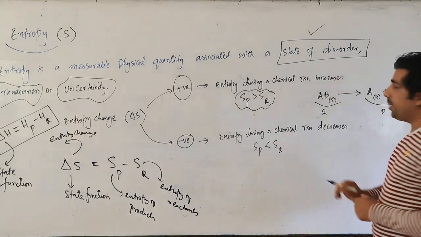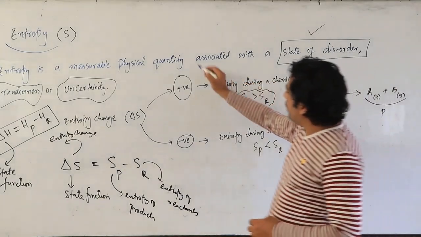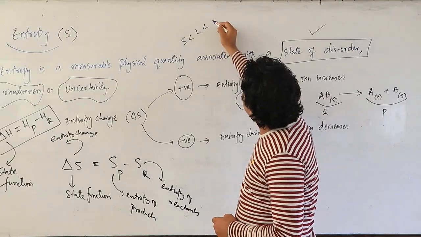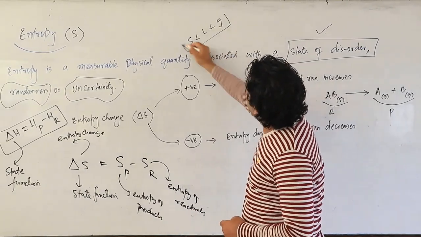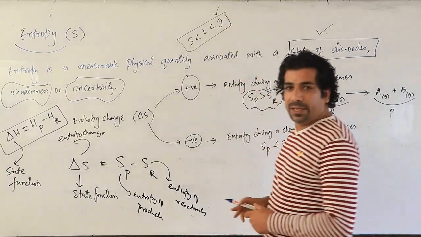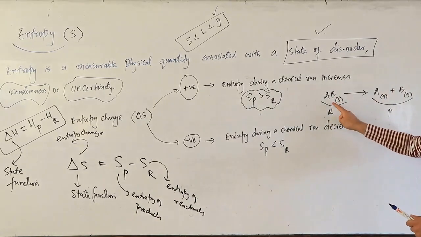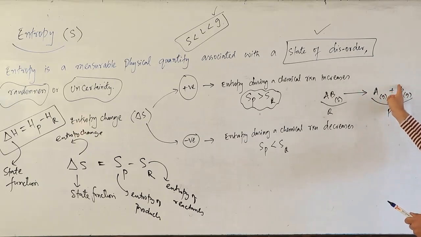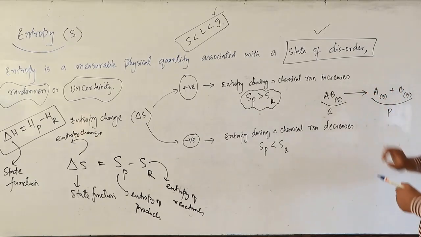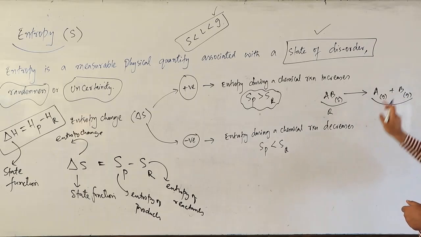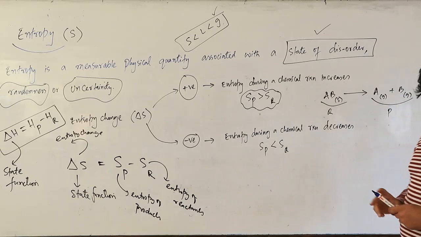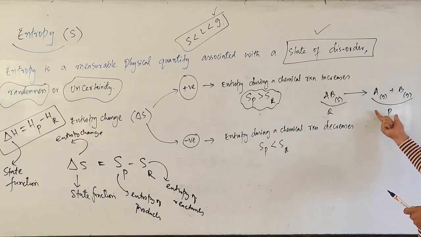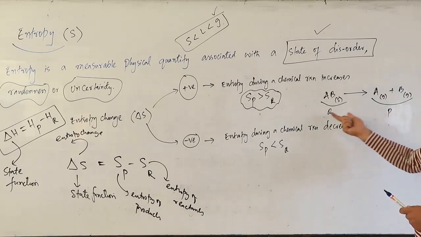I told you last time, what is the pattern of the entropy? It's like this. So who has the highest entropy? Gas. So you are moving from solid to gas. That means entropy is increasing, my dear friends, here. So when you move from solid to gas, entropy will increase. Who will have greater entropy? Products will have more entropy than reactants.